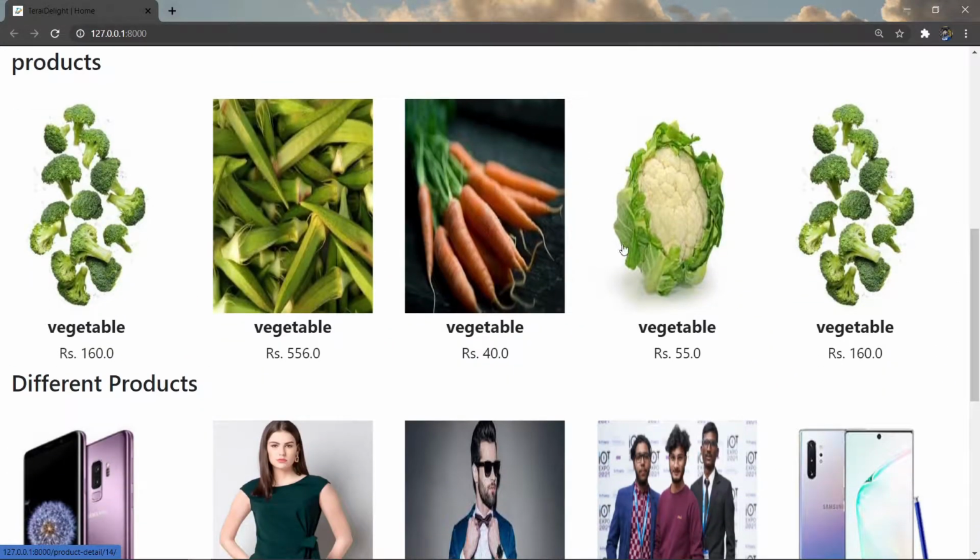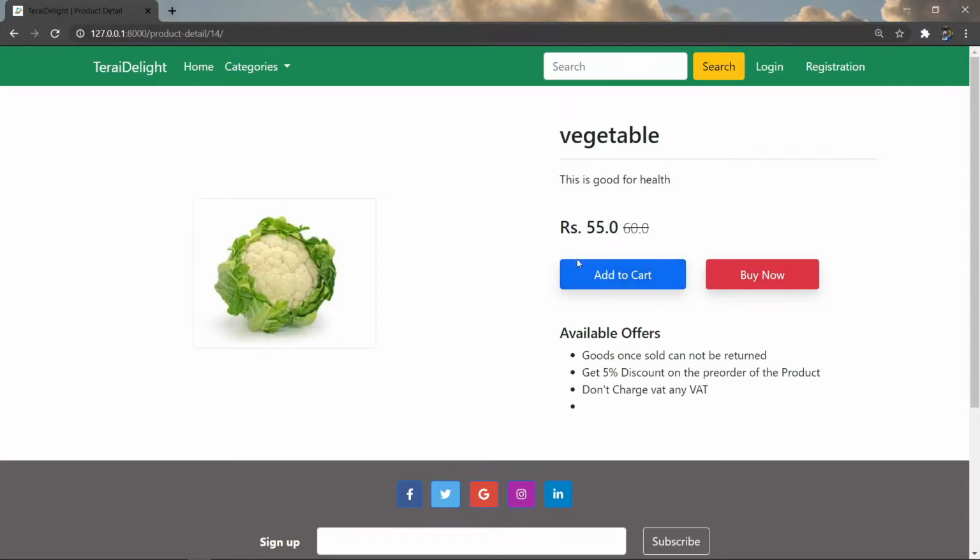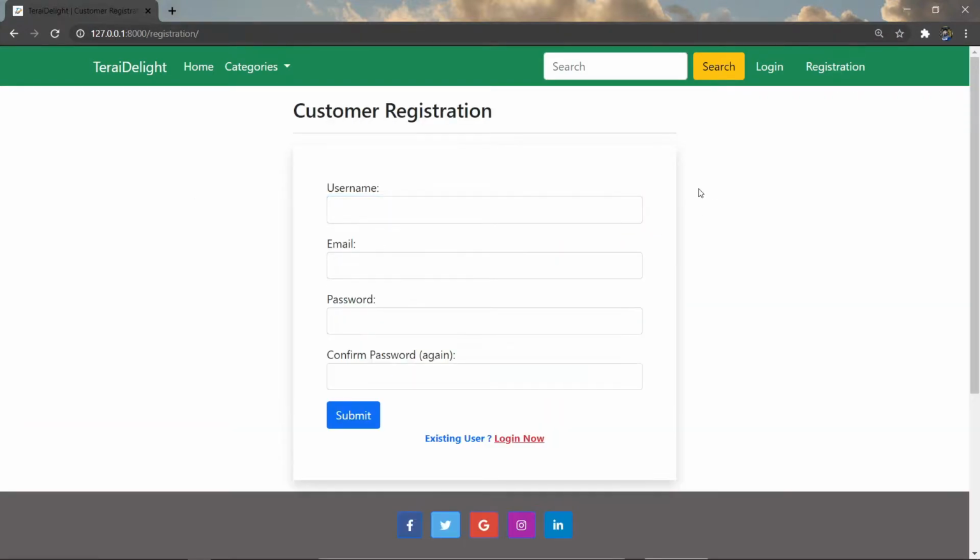We can view the product and view the details of the product, price, and here is the add to cart button. After clicking on add to cart, we will get redirected to the login page because we have not logged in to this site. So at first we have to get registered. In the beginning we are going to register as a customer. So fill up the form.